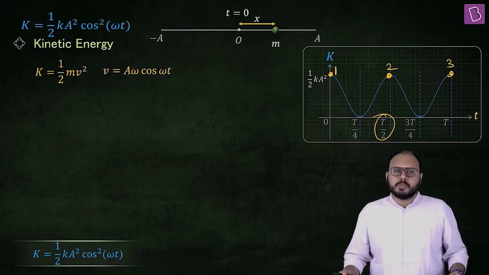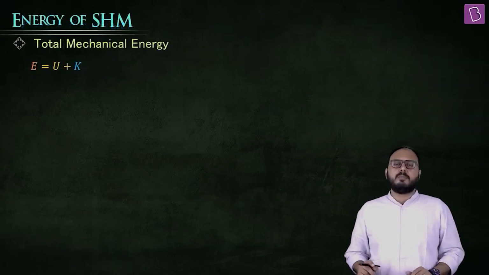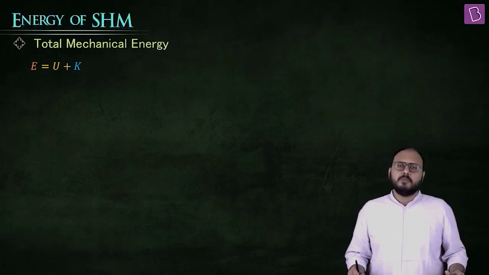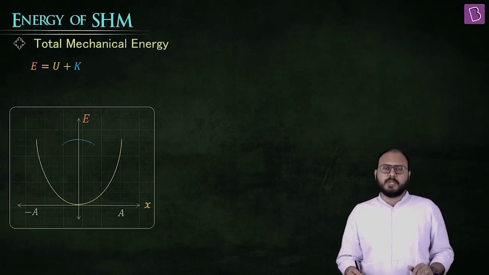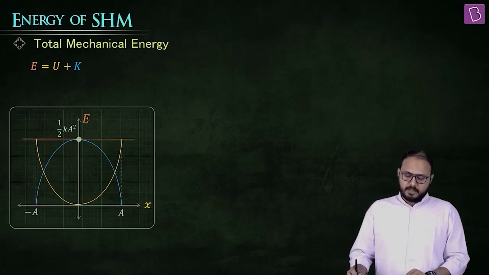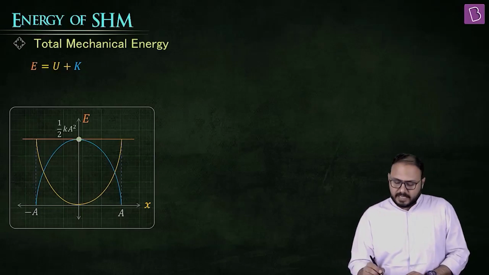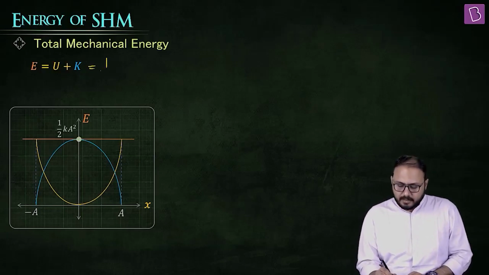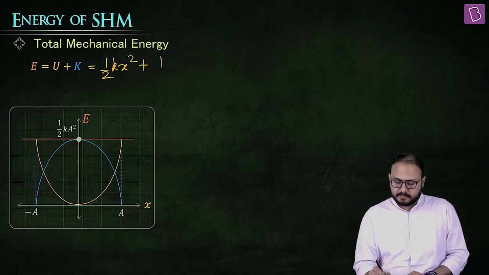Time to bring the boys home. How about we talk about total mechanical energy, which is nothing but the sum of kinetic and potential. You can go by either method. I'll go by x because that's easy to understand. Half kx square is U, correct? Half k a square minus x square.